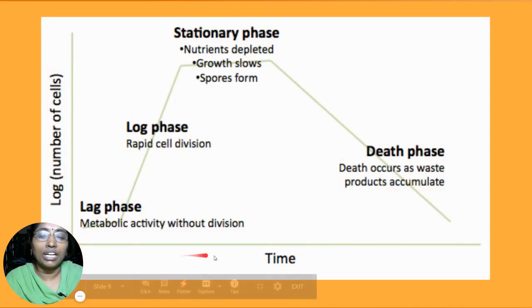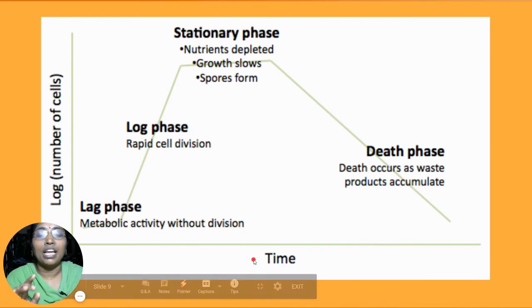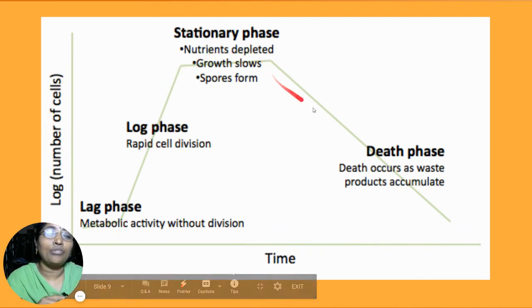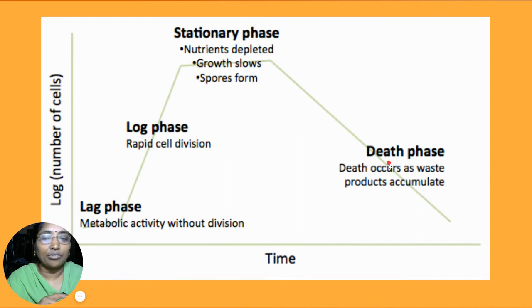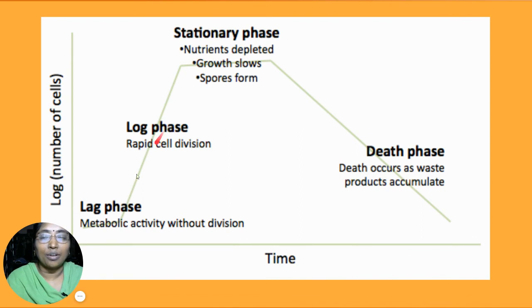The bacterial growth curve can be represented graphically, taking incubation time on the x-axis and log number of bacteria on the y-axis. We get a hyperbolic form of the growth curve, consisting of a total of four phases: lag phase, log phase, stationary phase and death phase. In the lag phase the bacteria are metabolically active but not undergoing cell division. In the log phase, rapid cell division takes place, so the graph is continuously increasing.